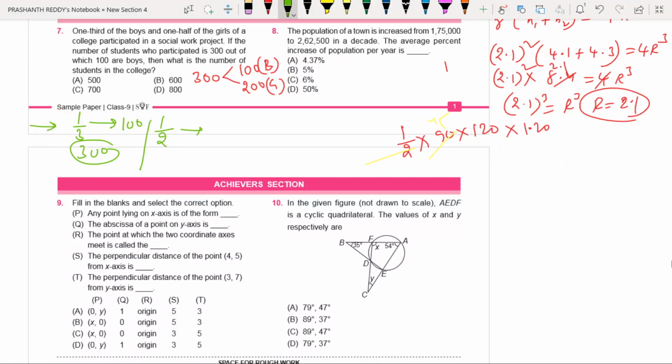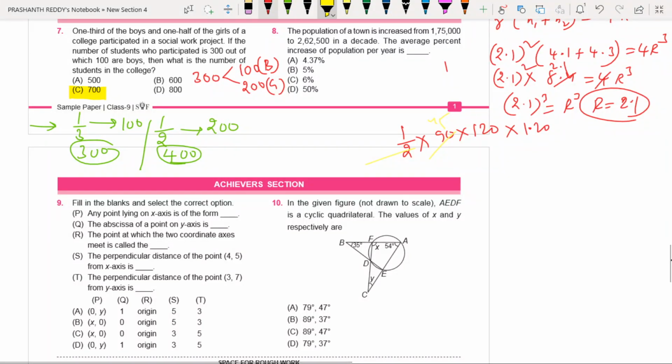And 1/2, half of the girls. Half of the girls means half value how much here? 200 girls. Half value 200 means 1 part value 200. He asked us to find the complete girls, that is 2 parts. 2 parts value how much? 400. Therefore the total number of students in the college is 300 plus 400, which together is 700. I hope you understood, my dear children. Very good question, very good way of answering.